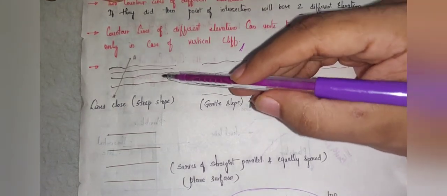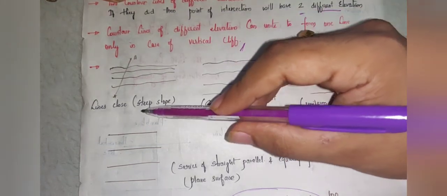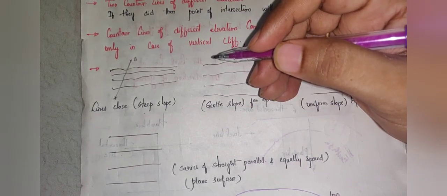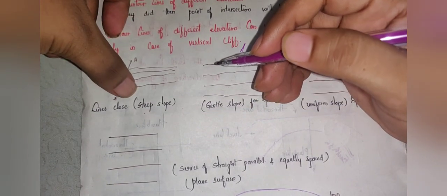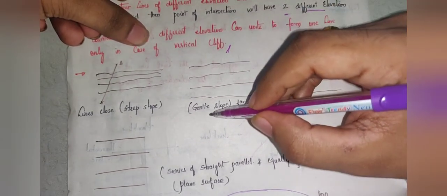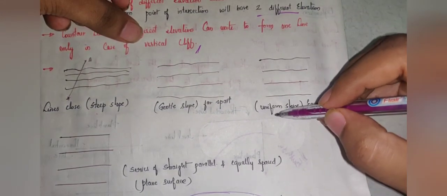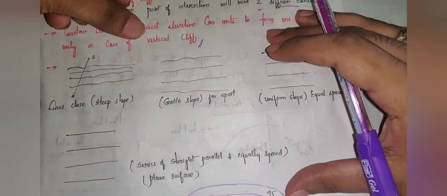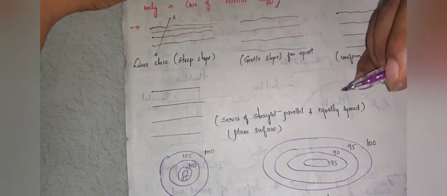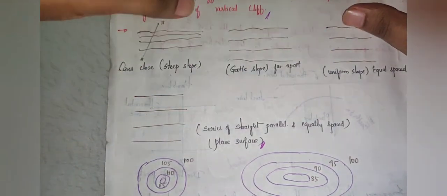If the contour lines are very closely placed, that indicates a steep slope. If the contour lines are far apart, then it represents a gentle slope. If the contour lines are equally spaced, then it represents a uniform slope. If the contour lines are straight, parallel and equally spaced, then it represents a plane surface. You may get questions on this.